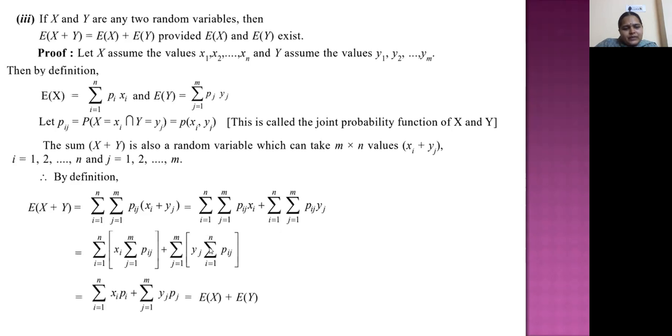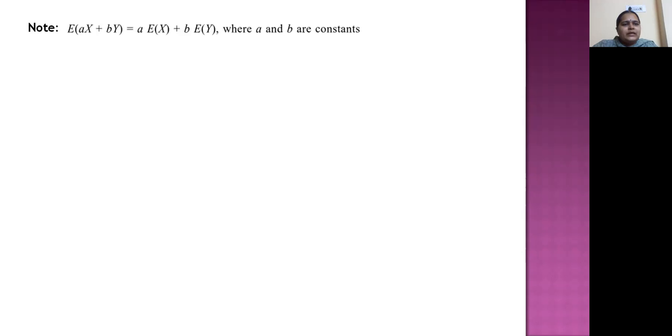Okay. And we know that the sum of all the probabilities is equal to 1. So under j equal to 1 to m pij, we have pi1 plus pi2 plus and so on pim. Like that, if we take all their probabilities, that summation will be 1. So we will have only xi into pi remaining. Here also yj into pj will be remaining. These are nothing but expectation of x plus expectation of y. This is a very important theorem under the expectation concept. Note, E of (ax plus by) equal to a into E of x plus b into E of y, where a and b are constants.